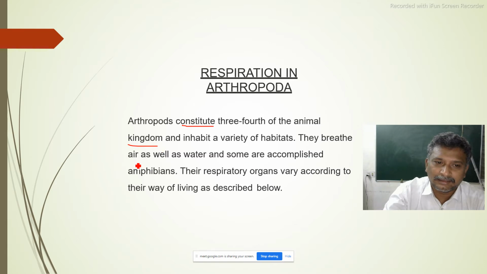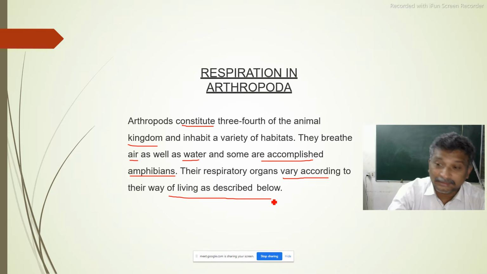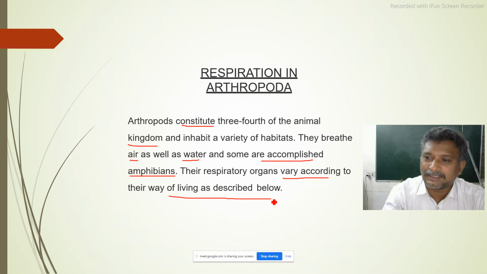They breathe air as well as water, and some are accomplished amphibians. So their respiratory organs also vary according to their way of living. So most of the organisms of arthropoda are able to live in all kinds of habitats.